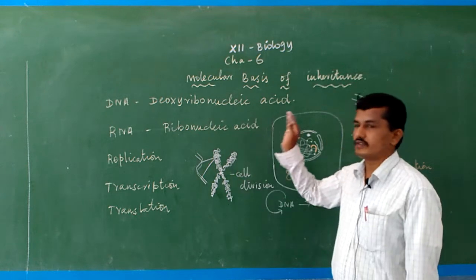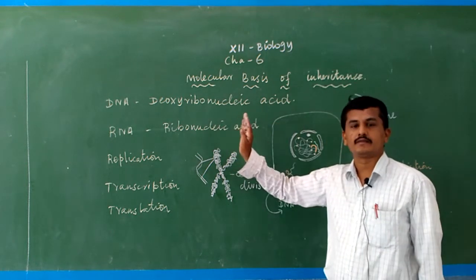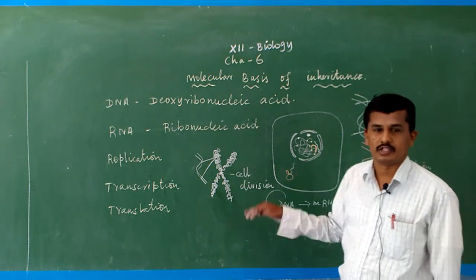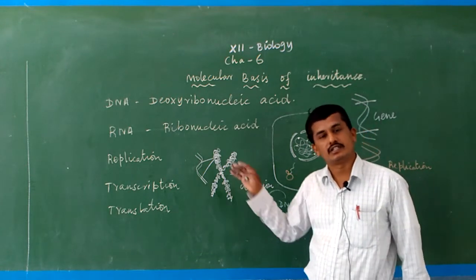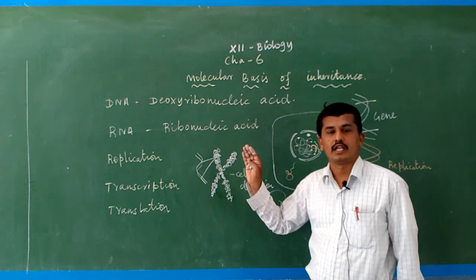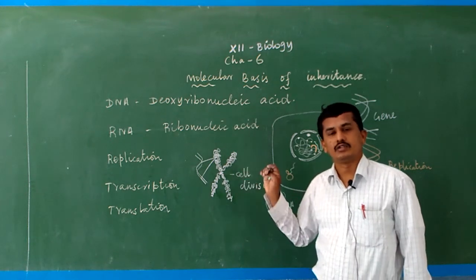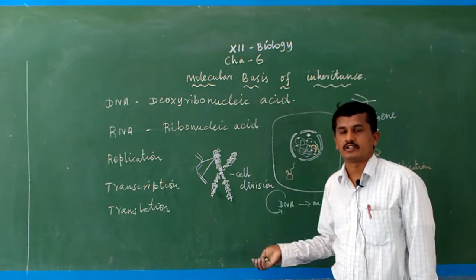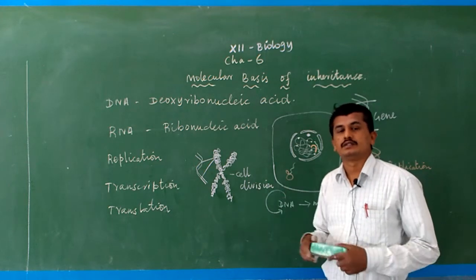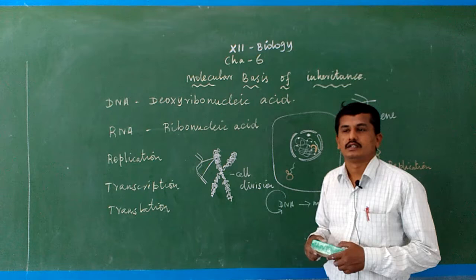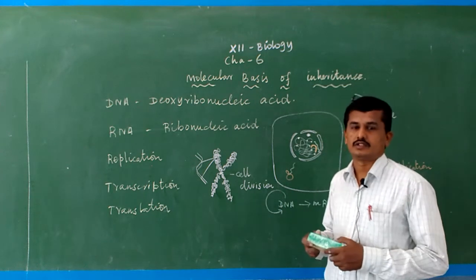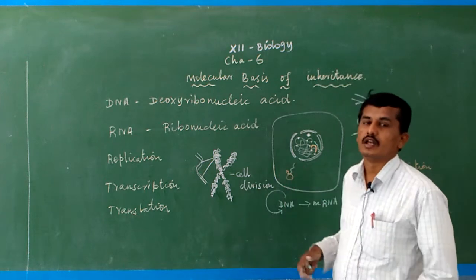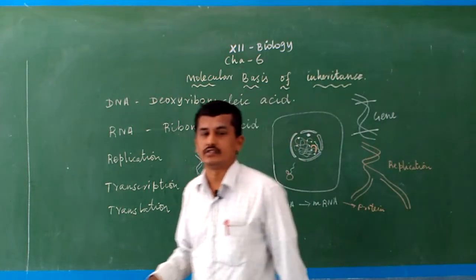In molecular basis of inheritance, we study DNA, where the DNA is present, what components are present inside the DNA, what is the chemical nature of DNA, what is meant by RNA, what is the use of RNA, and how replication, transcription and translation occur, and DNA fingerprinting and the human genome project. All these topics are dealt with in this lesson.